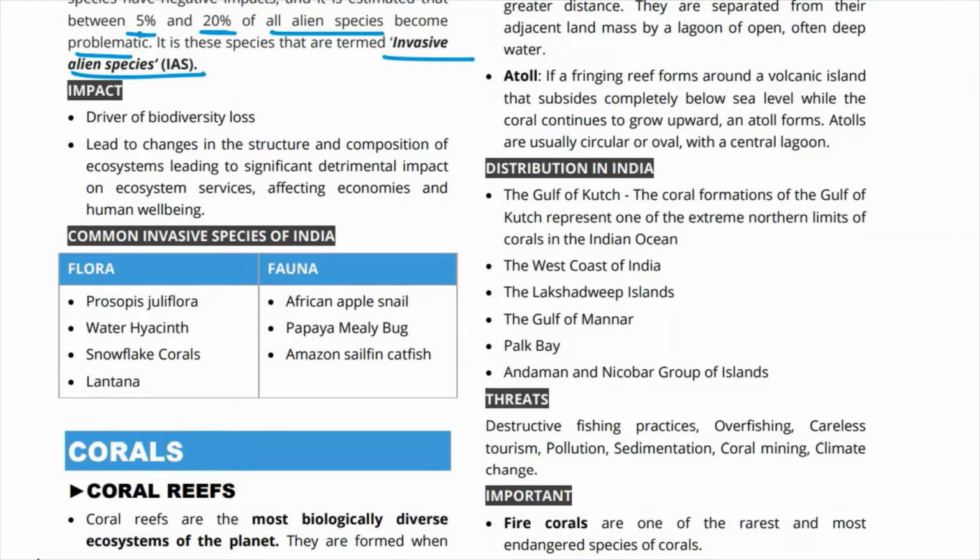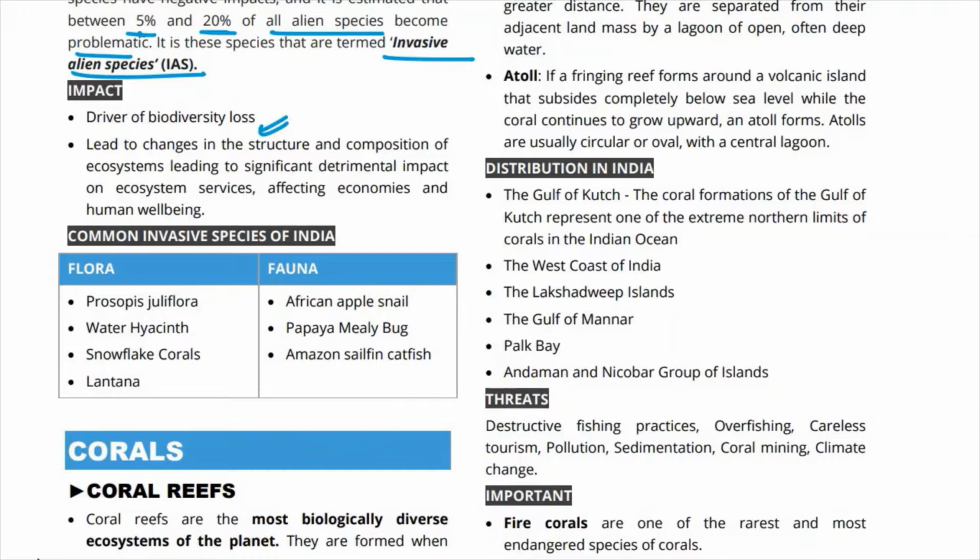So what is the impact of such invasive species? Invasive species, जब alien species का एक negative impact होता है, so they become invasive alien species. So ये negative impact in the sense, what is a negative impact? The negative impact is that they can lead to biodiversity loss. They can lead to loss of biodiversity.